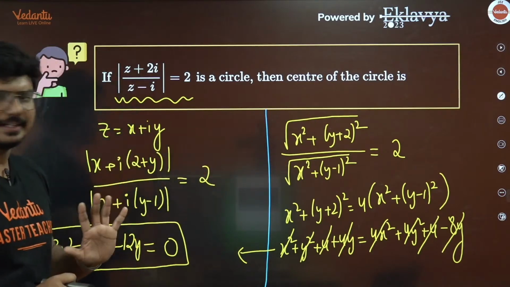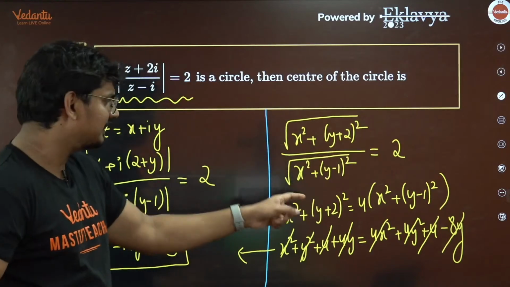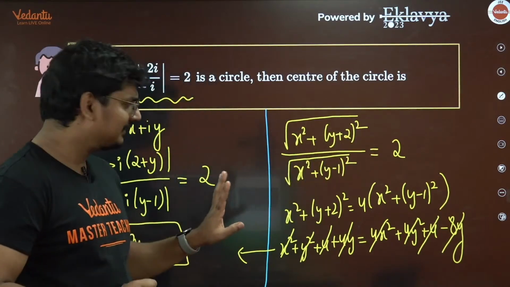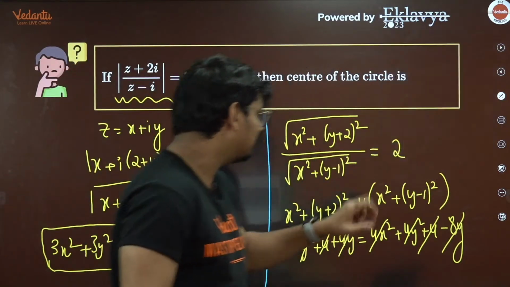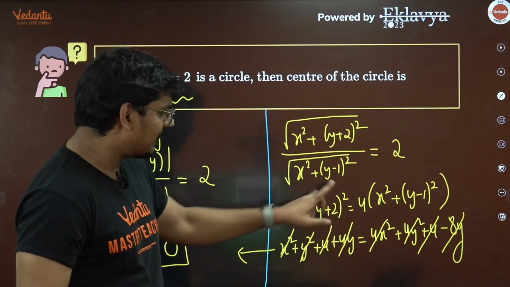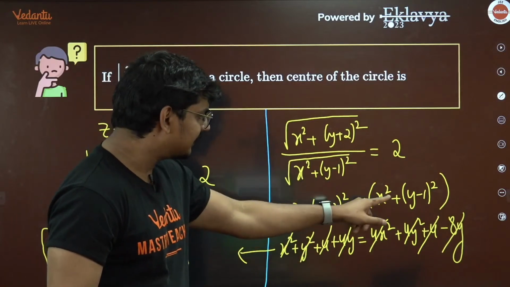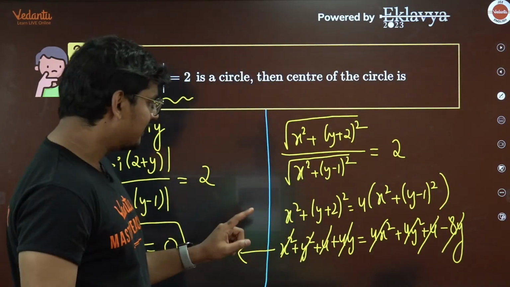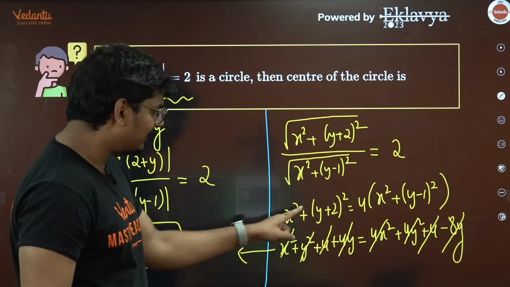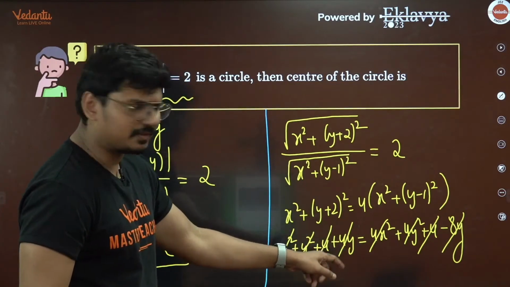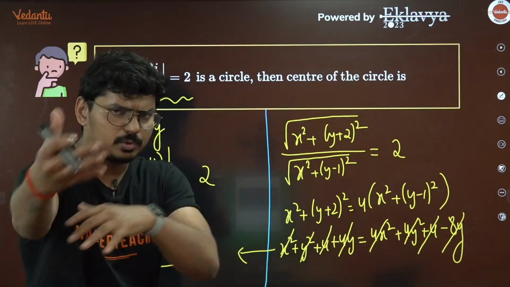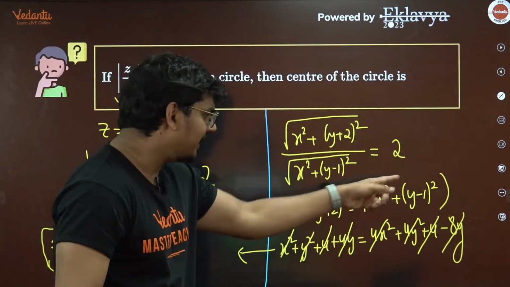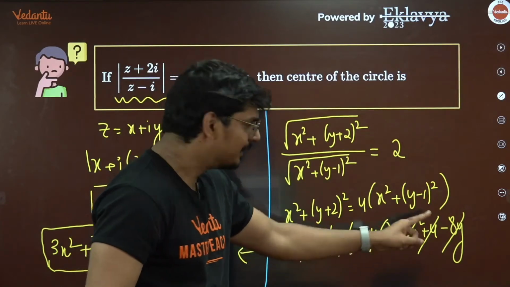Now, simple thing is that I'm just squaring on both the sides and taking this to the right hand side. Nothing crazy I'm doing here. So if I do that, I get x square plus (y plus 2) whole square equals 4 into (x square plus (y minus 1) whole square). Now do the simplification: x square plus y square plus 4 plus 4y, and 4x square plus 4y square plus 4 minus 8y from the expansion.